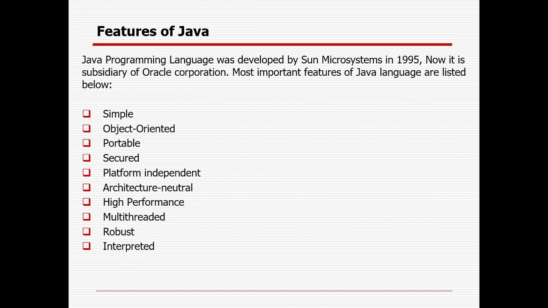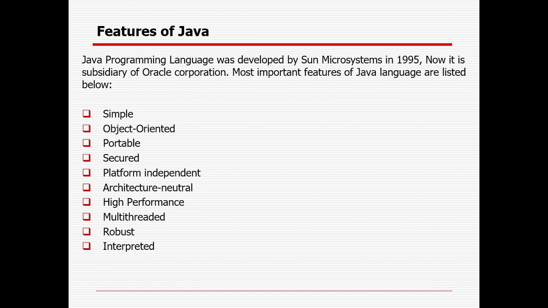What is the object oriented concept? In Java, you will get the 4 important concepts: the first one is the object, the second one is the class, and the other concepts of OOPs are inheritance, polymorphism, abstraction, and encapsulation. That will be covered in detail. So no need to worry.